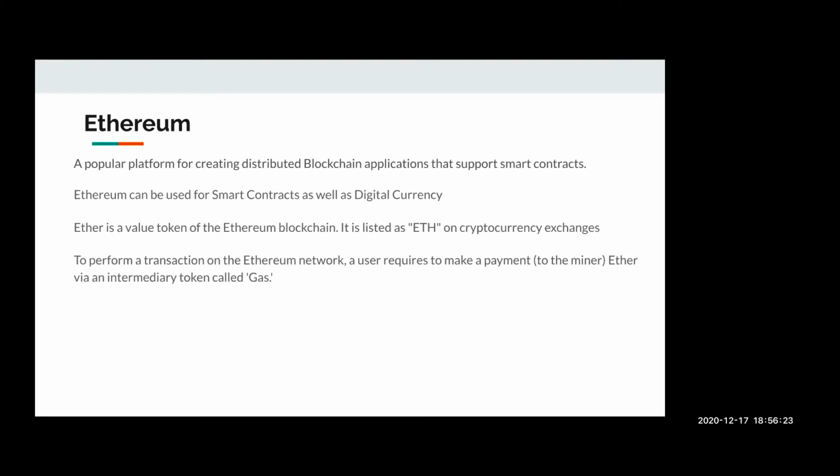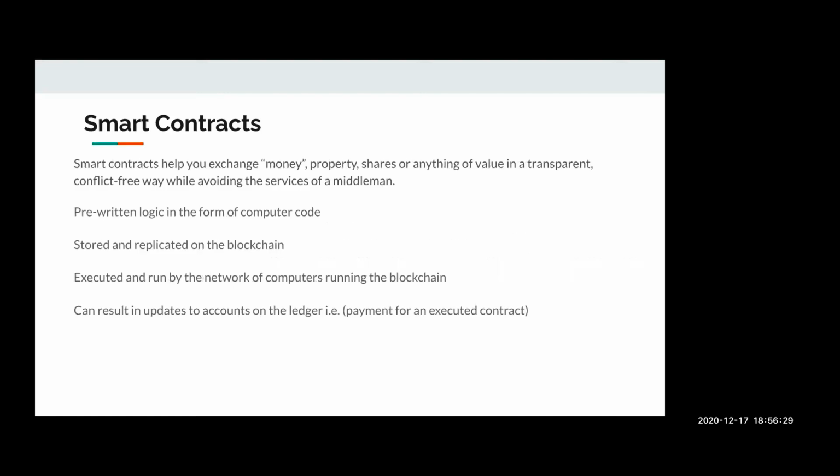Ethereum virtual machine provides a runtime environment for smart contracts to run on, and smart contracts are basically high-level programming abstractions that are compiled to bytecode which runs on the Ethereum virtual machine. And smart contracts are a set of rules and guidelines that are agreed by the two businesses before doing any transaction, and that is then stored and replicated on the blockchain.